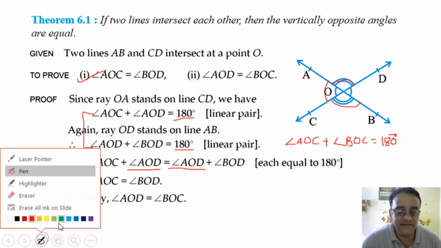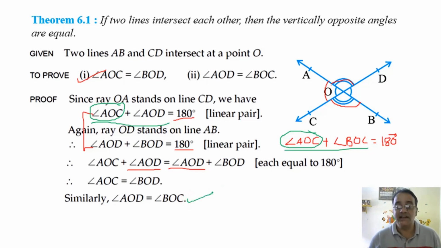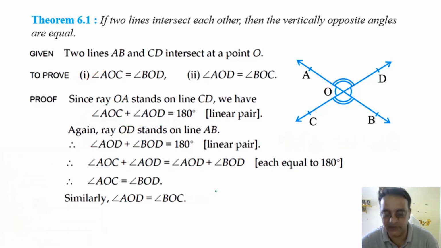Okay, now see the left hand side of this and this one. What is common in these? Angle AOC. Someone's mic is on, please turn it off. So if we remove angle AOC, what will we get? Angle AOD is equal to angle BOC. Similarly, we can write that these two angles are equal. Any doubt? No, sir. Okay, so now only one theorem is there for the first topic.